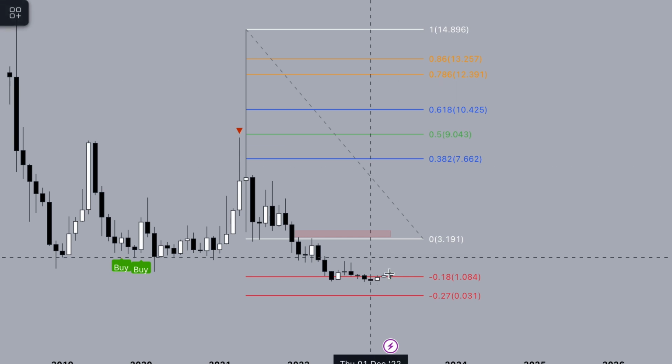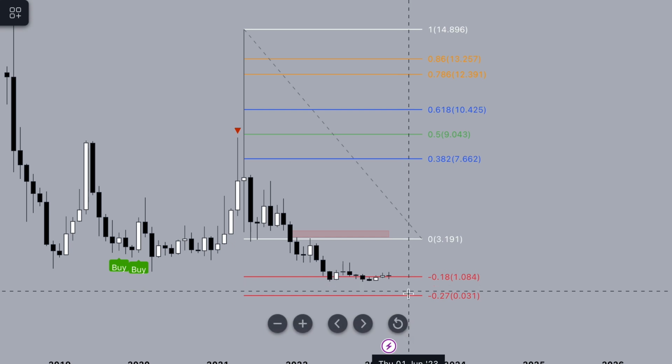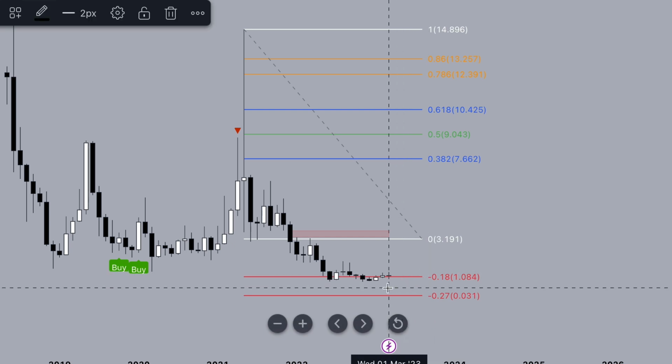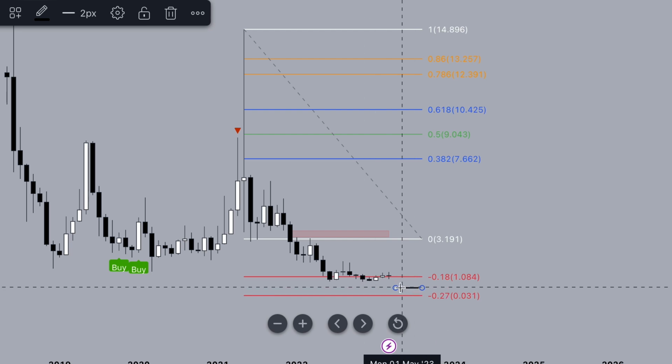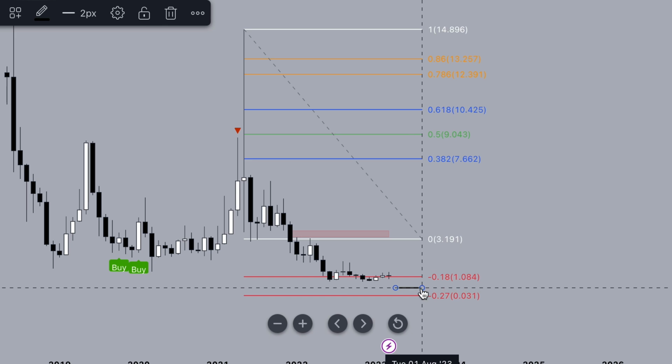So now it's a good time to accumulate EOS. Even if we drop lower, you can accumulate now at $1. Then if we drop to 45 cents, for example, or even 3 cents, you can still accumulate and get an average price, for example, 50 cents for EOS. So it will still be a good price.